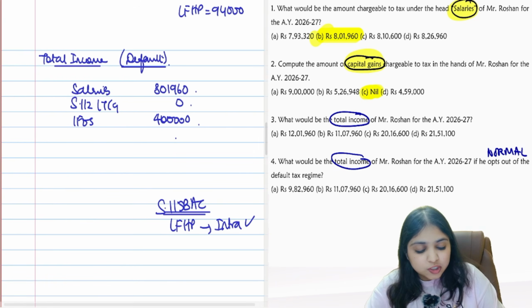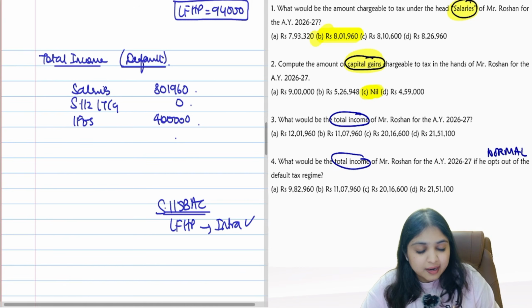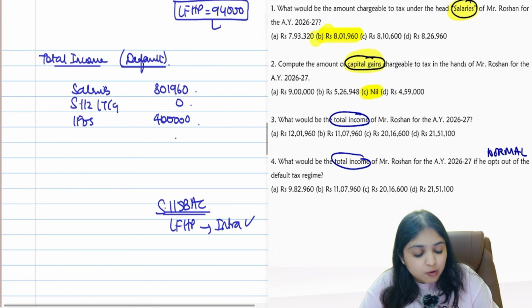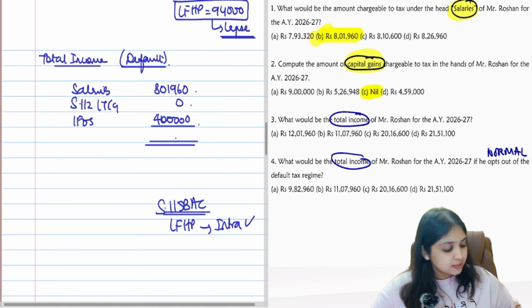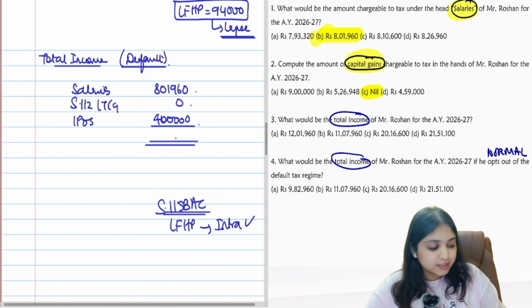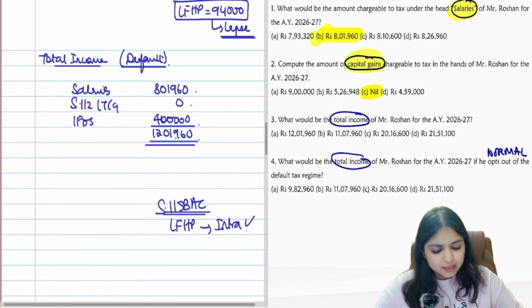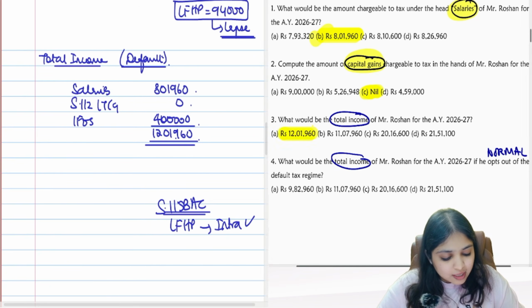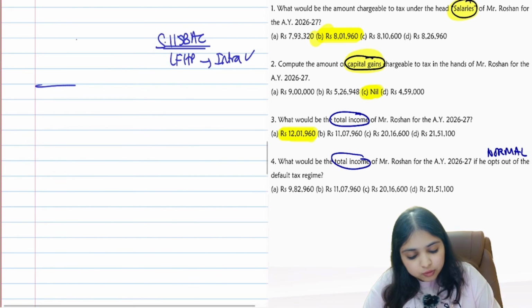So what will happen to this loss from house property then? Intra-head we can't do over here because I don't have any IFHP. Inter-head you will not allow. Carry forward you will not allow. So what will happen to the loss? The loss will simply lapse. That's all, guys. So what's the total income of the SSE? Total income of the SSE will be 12,01,960, already in multiples of 10. Therefore, I will not think about any rounding off and all. Option A.